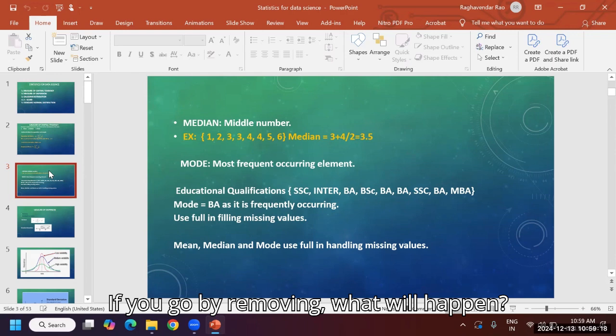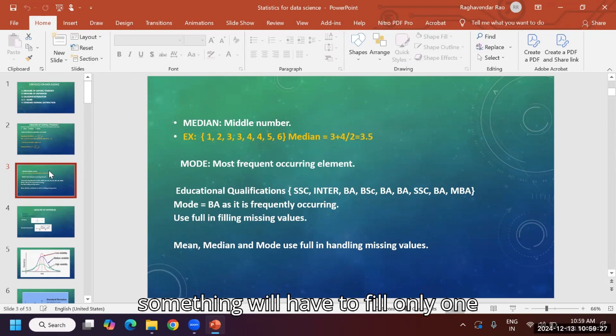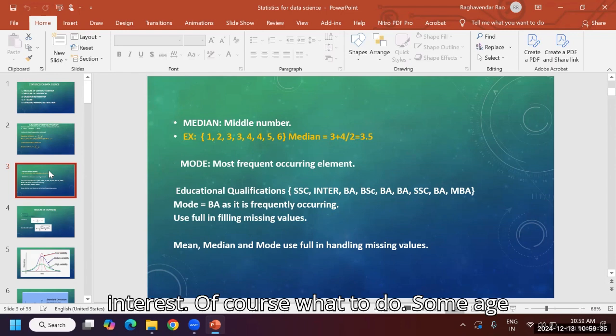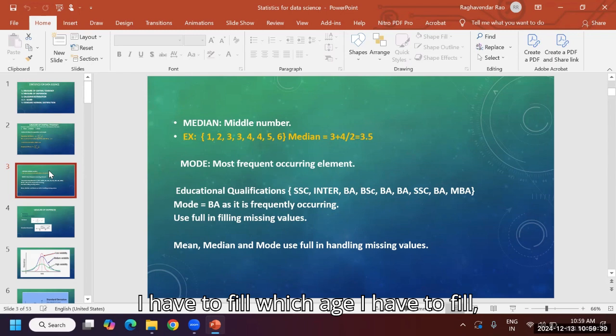If you go by removing, what will happen? The data will be less, and our machine learning algorithms' accuracy will be less. So we have to fill something in. You told everything about yourself, but you did not tell your age. That is not your interest, of course. What to do? I have to fill in some age. Which age do I fill? Either mean or median. By filling in either mean or median, our machine learning algorithm can be completed.